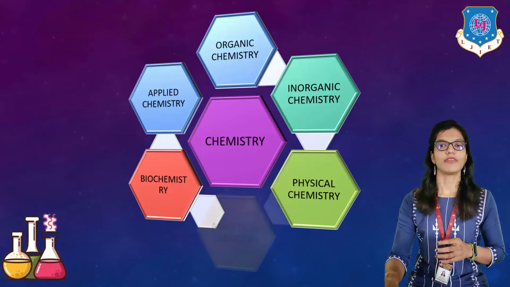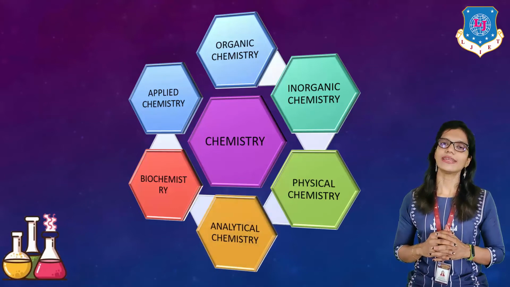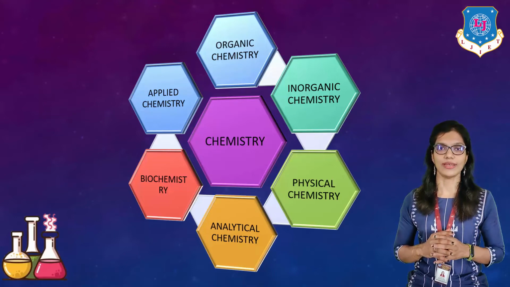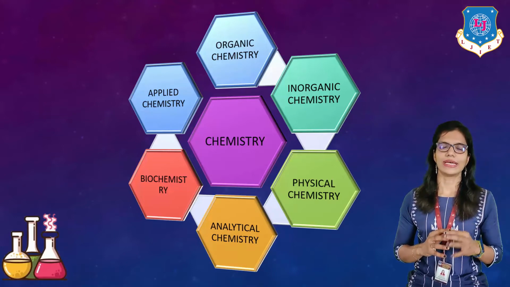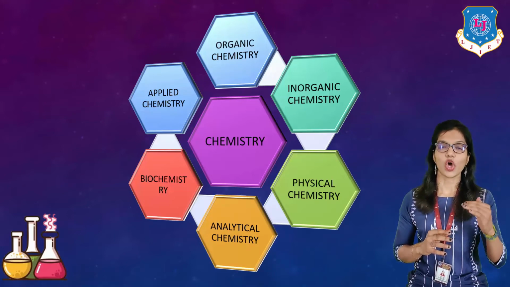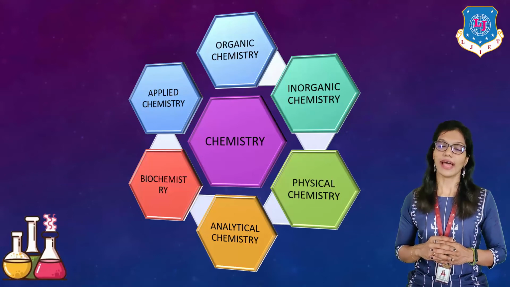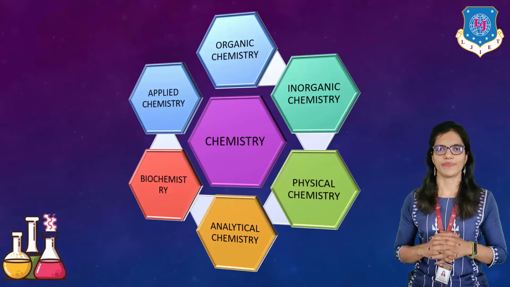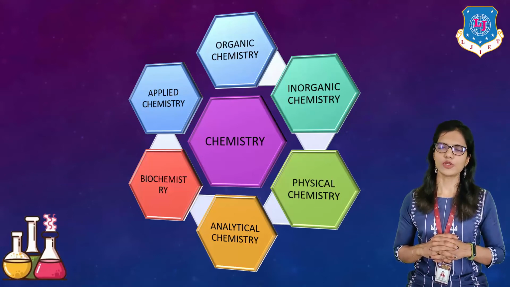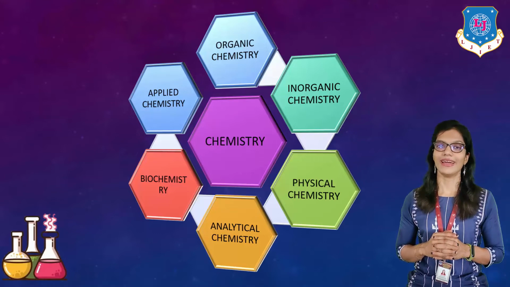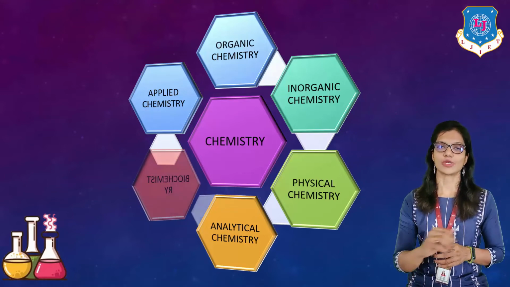The next branch we will have here is analytical chemistry. It is a branch of chemistry which deals with the analysis of compounds. It can be of two types, qualitative analysis and quantitative analysis. Next one is biochemistry.